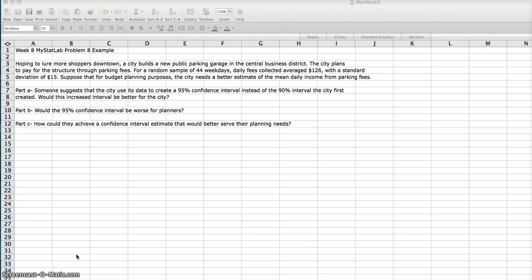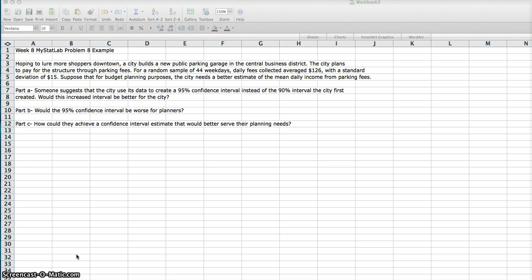Well, how do we do that? We increase the width of our interval. So by increasing it a little bit lower and a little bit higher, now there's more data that we can be confident will fall within this interval. So even though it may be better for the city, it could possibly be worse for planners because our width is going to be larger.